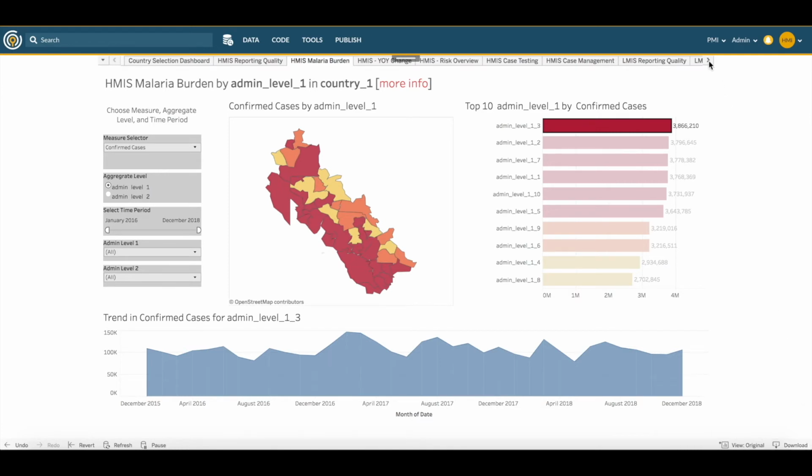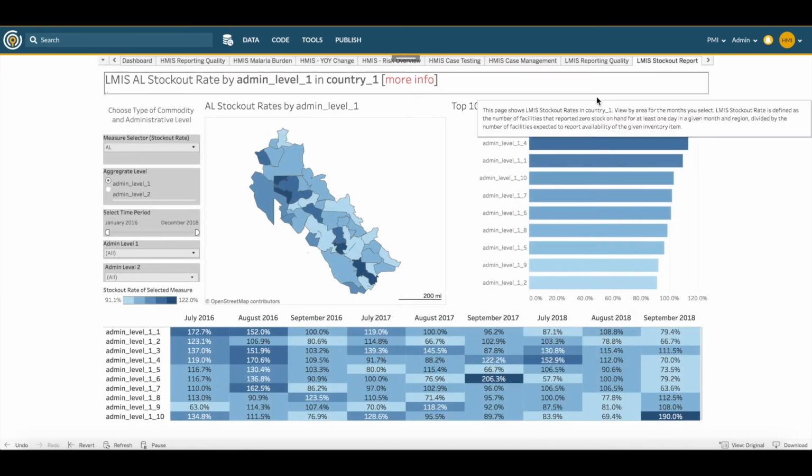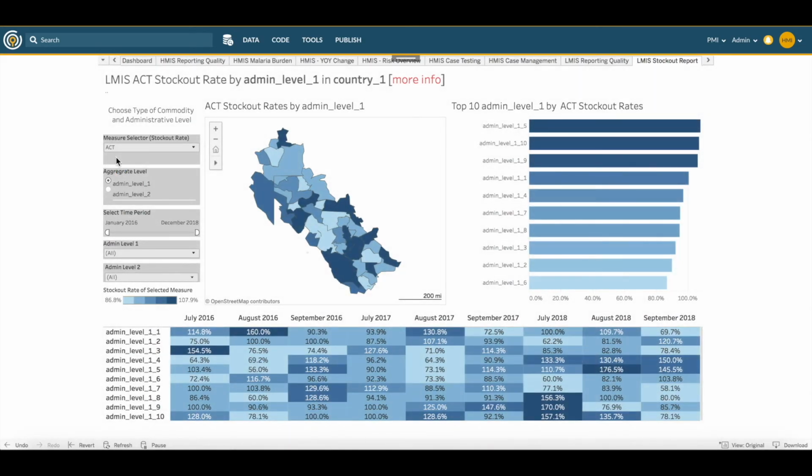As our next step, we'll use the stockouts rate dashboard to identify if there were stockouts during the same period. We'll scroll up to the top and select the LMIS Stockouts Report tab, which is all the way over on the right. Let's look first at ACTs and compare them over time. To do this, we'll set up the filters in this way. Under the Measure Selector, we'll select ACT. We'll confirm Admin Level 1 at the aggregate level. Can confirm the time period is January 2016 to December 2018.